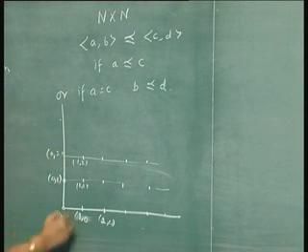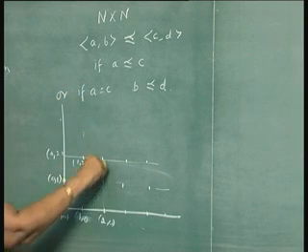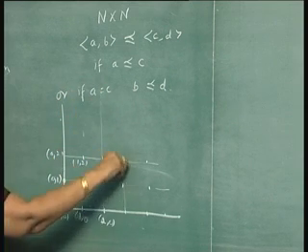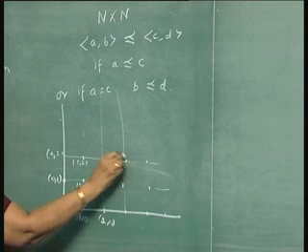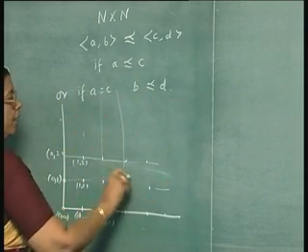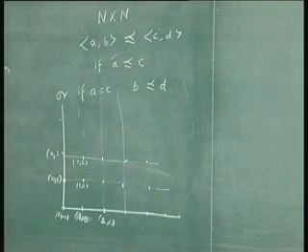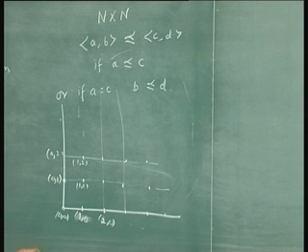All the elements in this column will come first, then all the elements in this column, then all the elements in this column, and so on. So it is a linear order. If you take two elements, you can very easily say which one will come before which. And it is also a well order, because if you take any subset, there will be a least element. So it is a well order also.